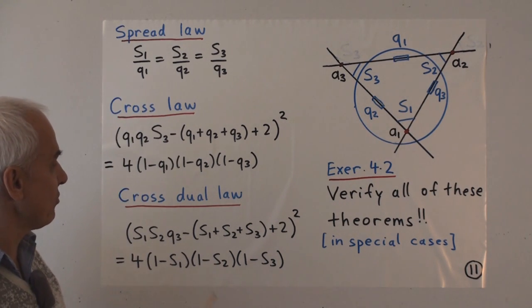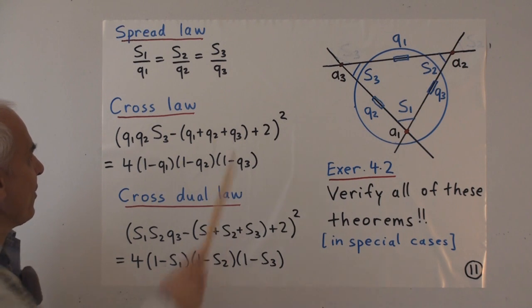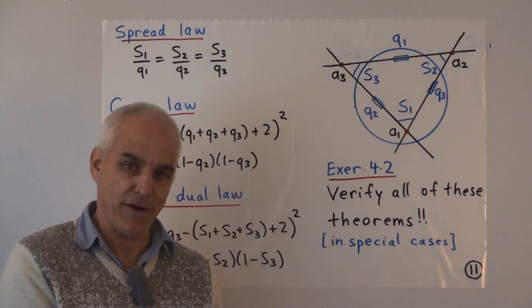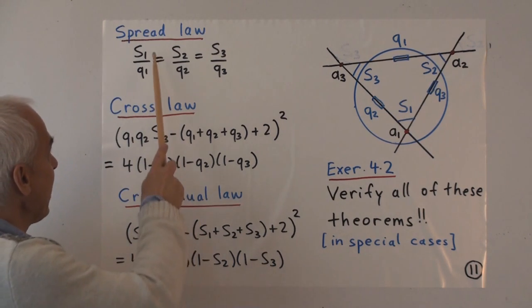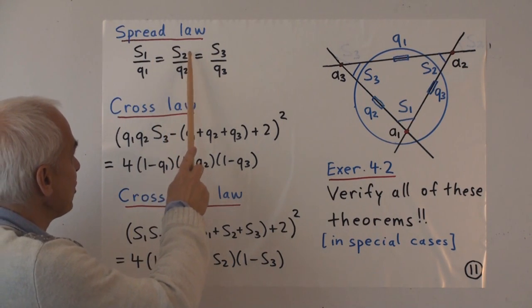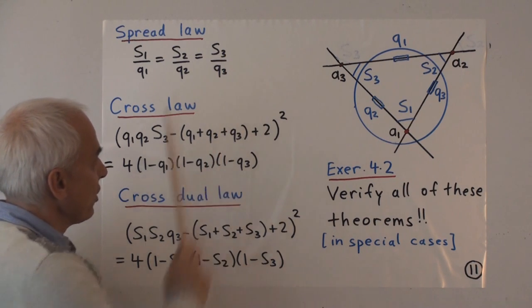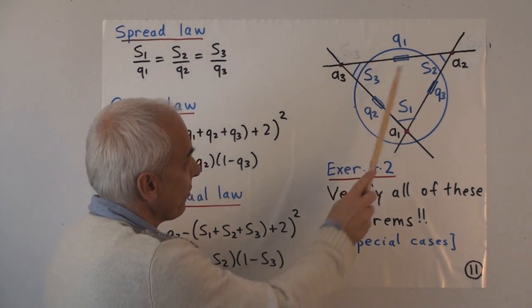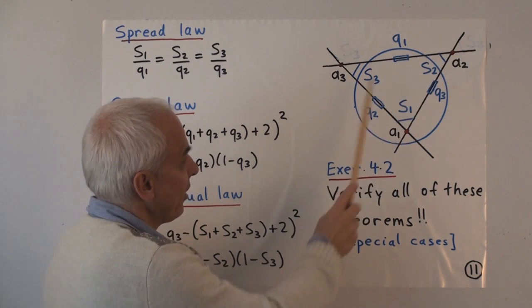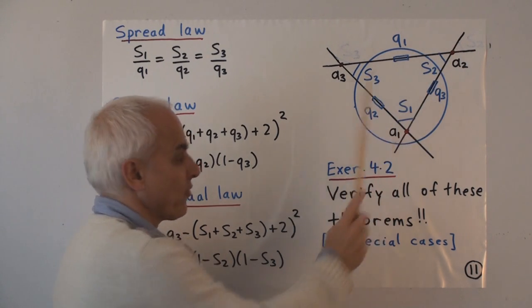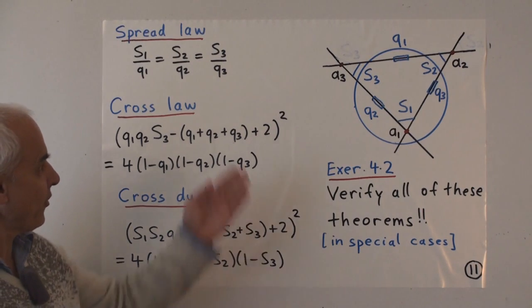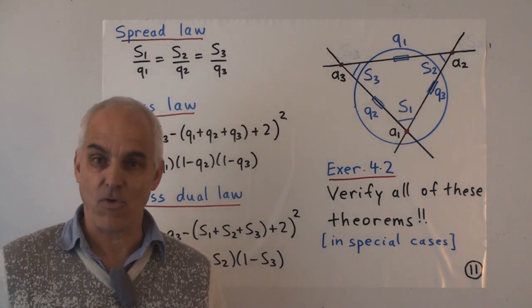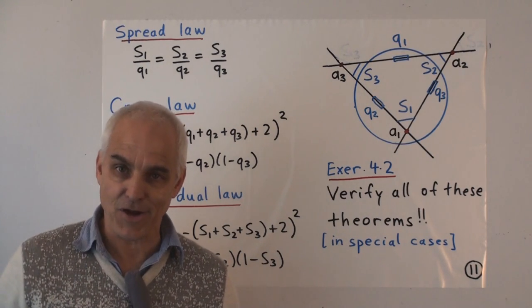And there are essentially 2 laws. There's the spread law, which is the analog of the sine law in ordinary trigonometry, which says that S1 over Q1 equals S2 over Q2 equals S3 over Q3. So the ratio between this number and this quadrance is the same as the ratio between this number and this quadrance, and the ratio between this number and this quadrance. So students of rational trigonometry will recognize that's the same spread law as for quadrances and spreads in the Euclidean context.